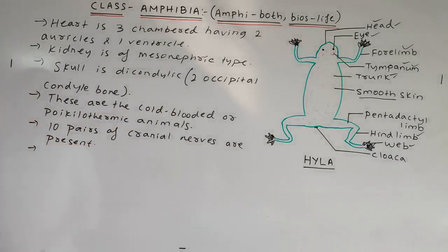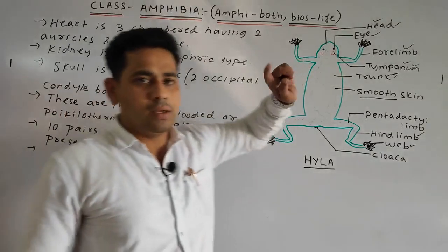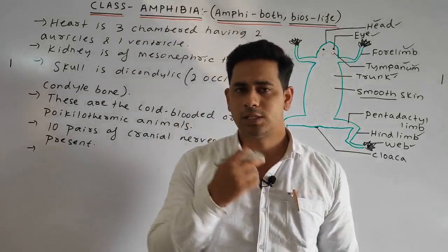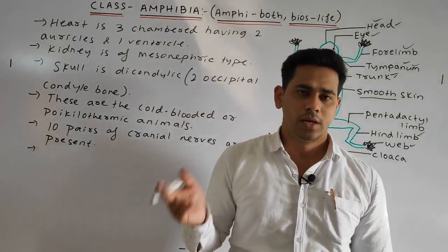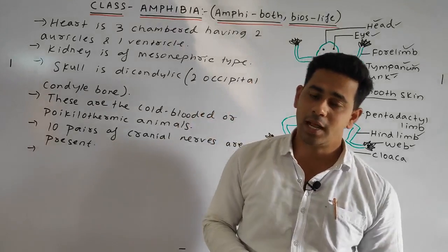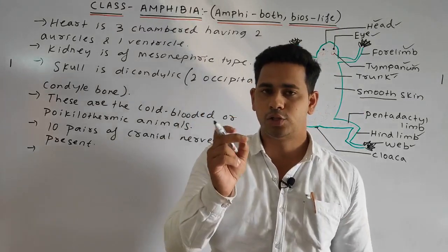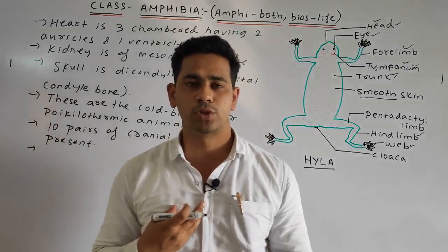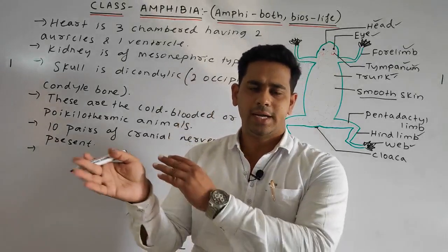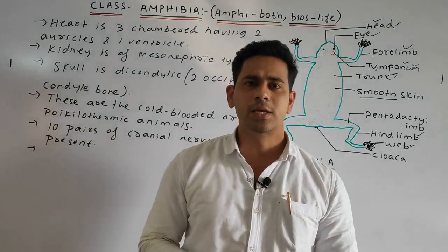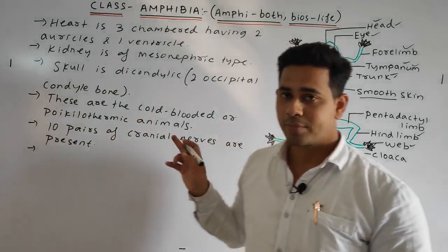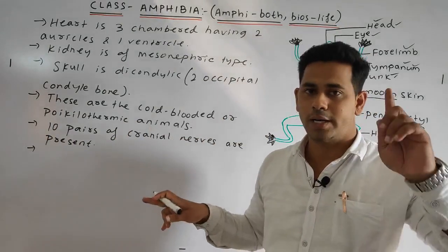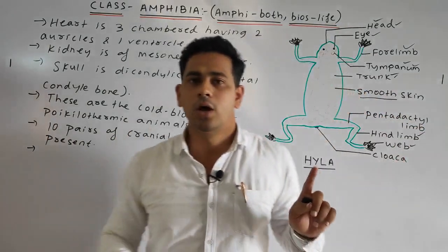Okay. Next point. Can you see an external ear, such as we have, in the hyla, the frog or the toad? No. No external ear is present, but the internal ear consists of an ear ossicle bone. In our case, we have ear ossicle bones such as malleus, incus and stapes. We will read in detail in our coming classes. But in amphibia there is no external ear; the internal ear is present, consisting of one ear ossicle bone, called the columella.